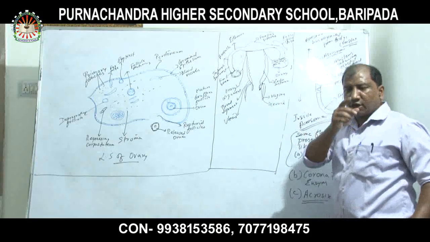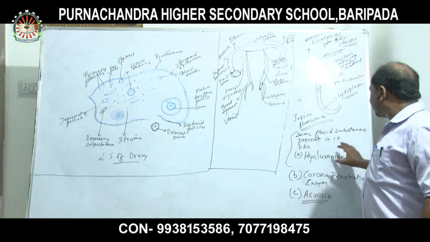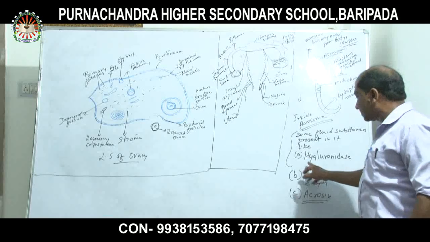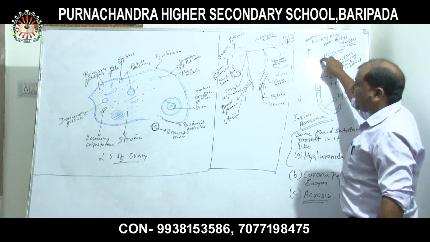Now you will be able to know what these function for. Hyaluronidase, corona penetrating enzyme and acrosine are the substances present inside the acrosome.